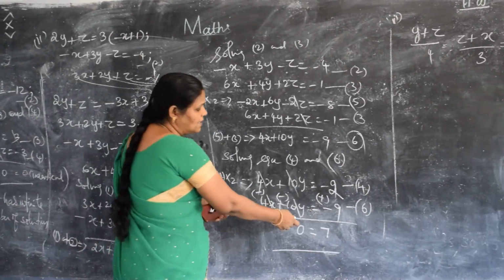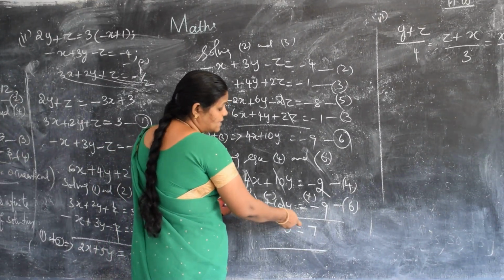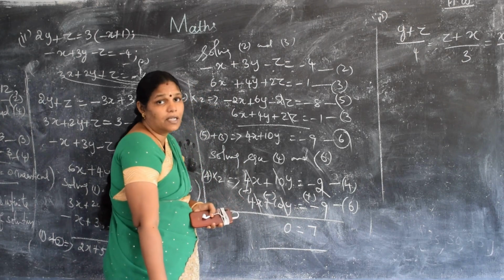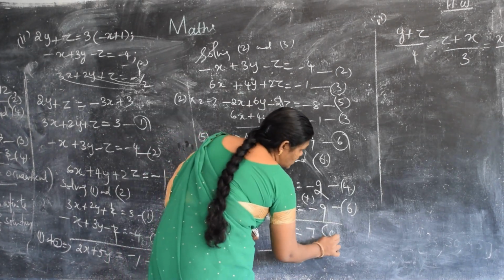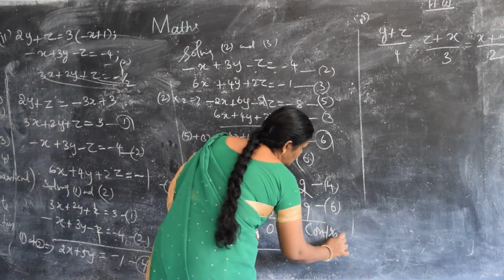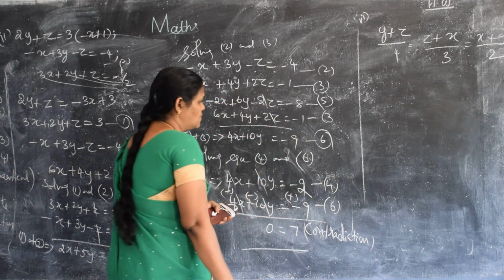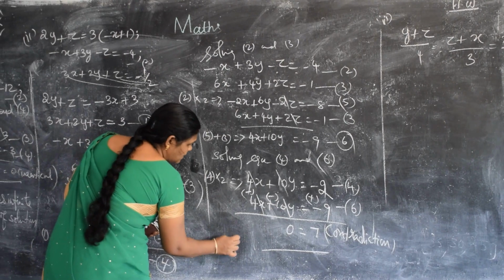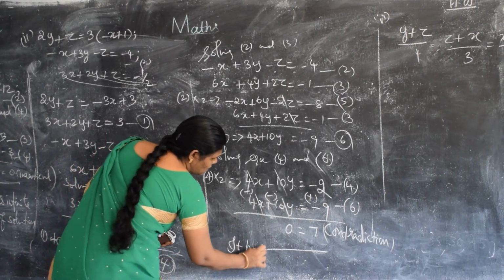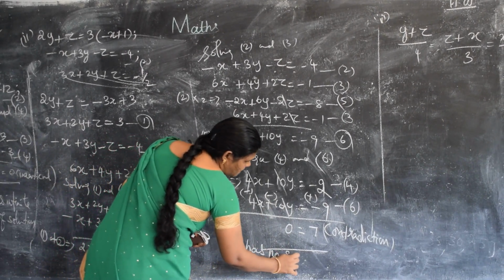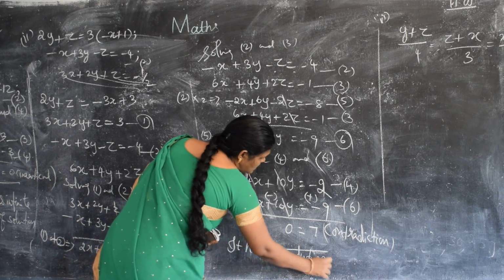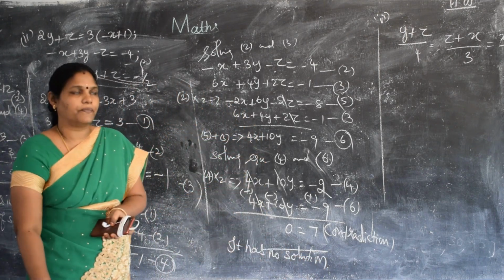But in this one, in the left hand side 0 and this side I am getting 7. It is a contradiction. Not possible, isn't it? So that implies it has no solution. This problem has no solution.